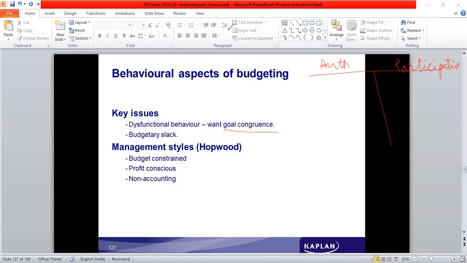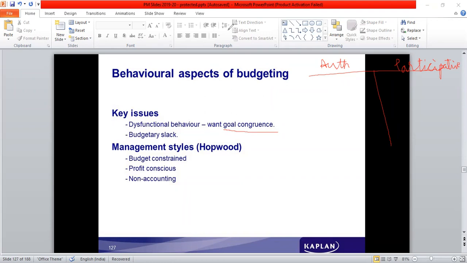Increasing the selling price per unit can work out, but only in the short run. In the long run, because of the high selling price, the customers may shift towards their competitors. They can get attracted to the competitors' products available at cheaper prices. So if they are more focused on being profit conscious, it may work in the short run, but it will not work in the long run.